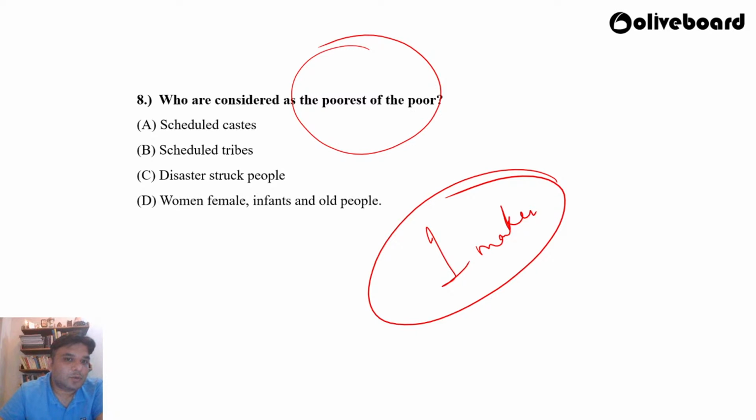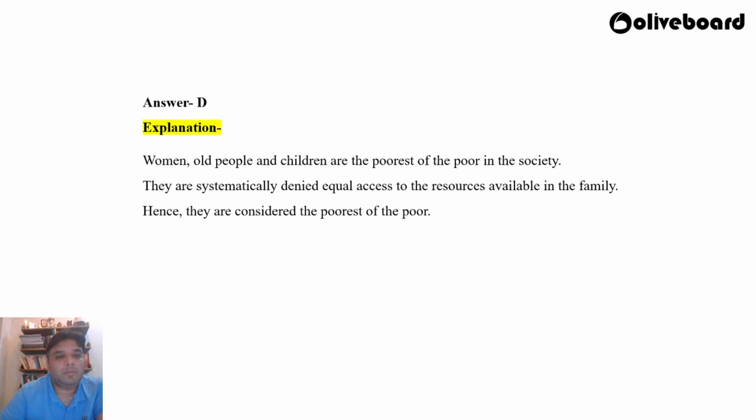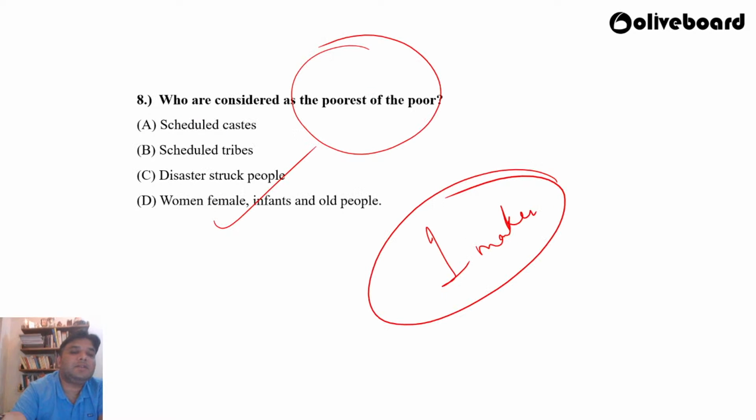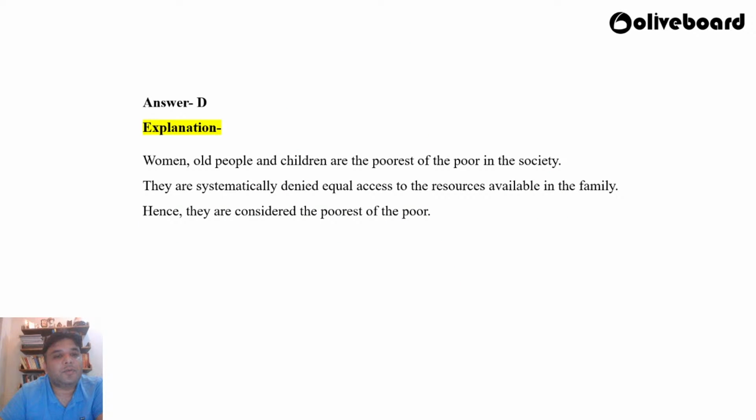It's a fairly interesting question, isn't it? Because we feel that it is generally the scheduled tribes who are the poorest of the poor. But the answer is D. It is females, women, that is infants and old people, who are considered as the poorest of the poor, right? They are systematically denied equal access to resources available in the family. See, why are they considered as poorest of the poor?